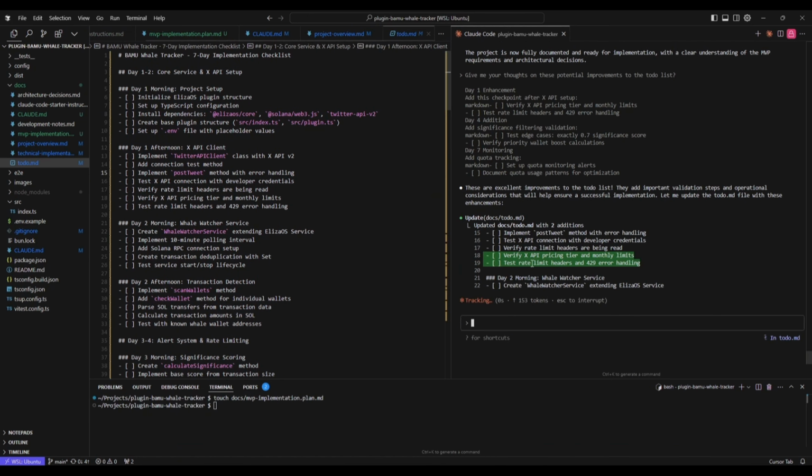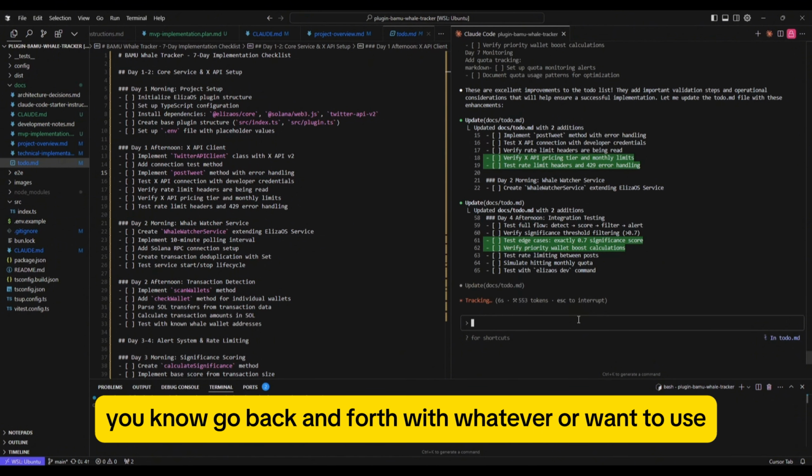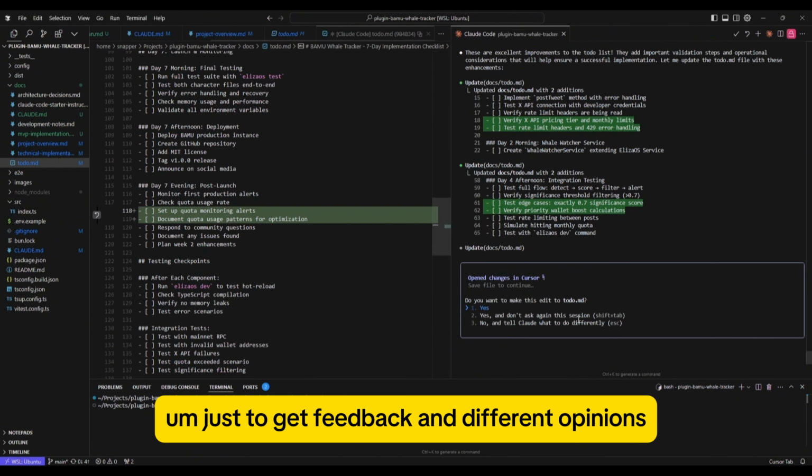So again, it's good to go back and forth with whatever we want to use, just to get feedback and different opinions. If you prompt something multiple times, you're going to get a more refined answer over time the more you prompt it. So that's the point of this, just to really make sure that we've got everything covered. And every time you do prompt it, it might come up with something new. That's just sort of how they work. So we've got some additional items here that might be really helpful just from doing that step of prompting Claude further. Okay, so it's implemented those additions.